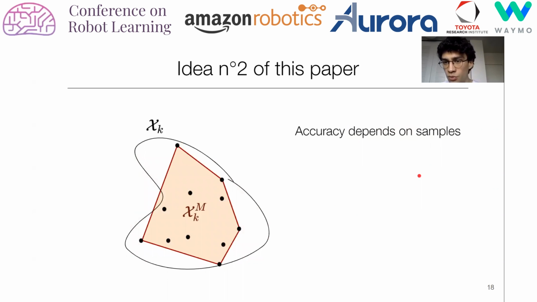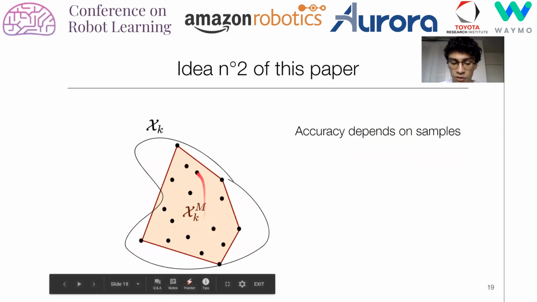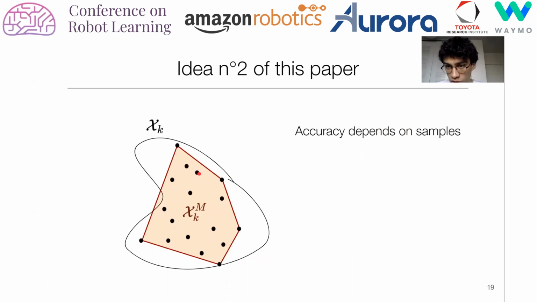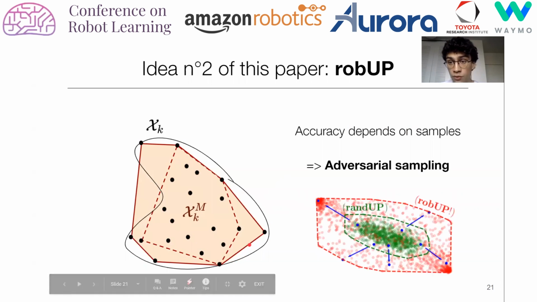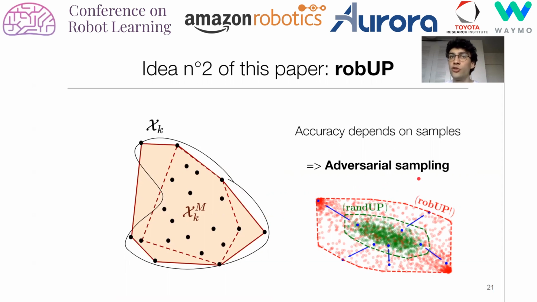Now comes idea number 2 of this paper. We see that the accuracy depends on where the samples lie. For instance, if we get more points that are inside, the convex hull won't change. And so instead, if we get a few points that are outside the convex hull, the approximation will get much better. And so from this, we designed an adversarial sampling method, which is inspired by literature on robust training of neural networks and leads to improvements in accuracy and efficiency.